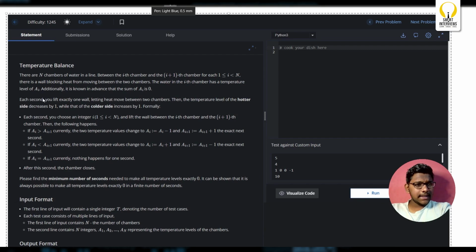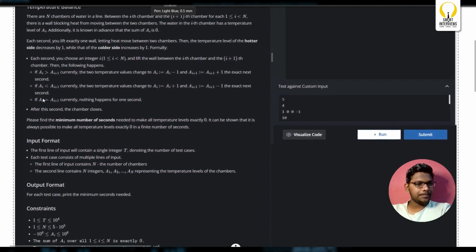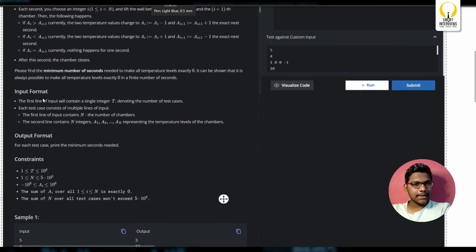If a of i is greater than a of i plus 1, you'll update a of i with a of i minus 1, and you'll update a of i plus 1 with a of i plus 1 plus 1. If a of i is less than a of i plus 1, you'll update a of i with a of i plus 1, and a of i plus 1 with a of i plus 1 minus 1. If both are equal, nothing happens. Find the minimum number of seconds needed to make all temperature levels exactly 0.